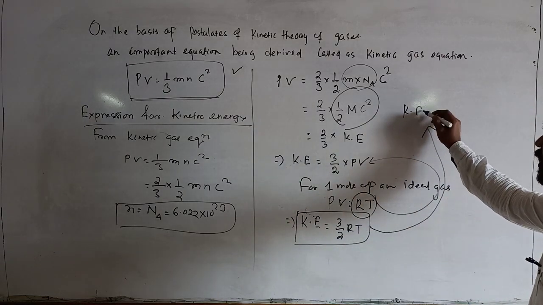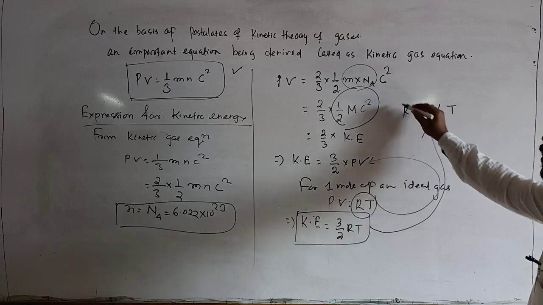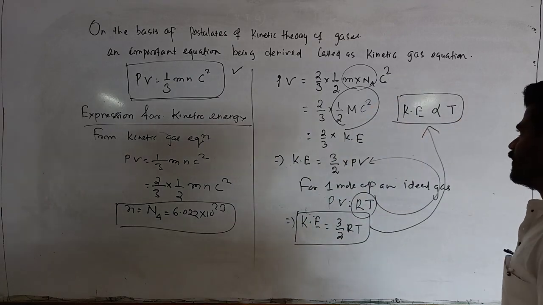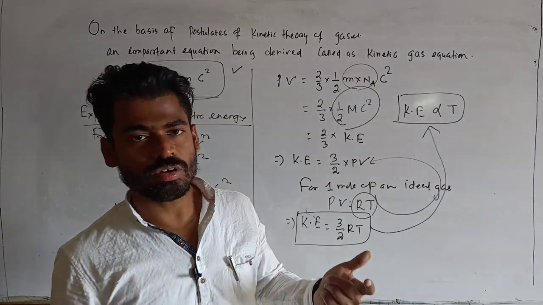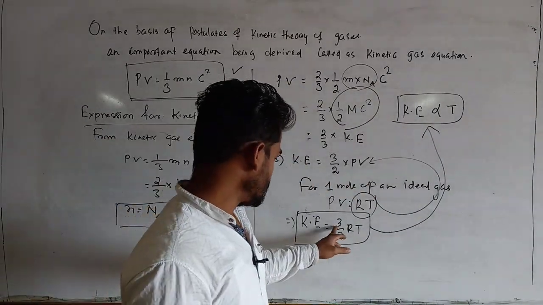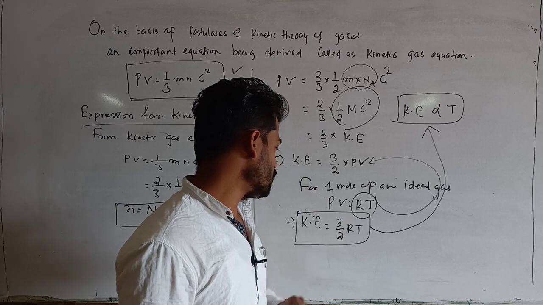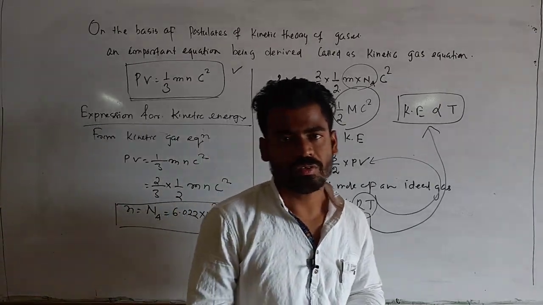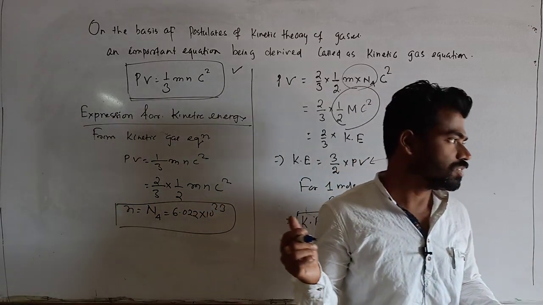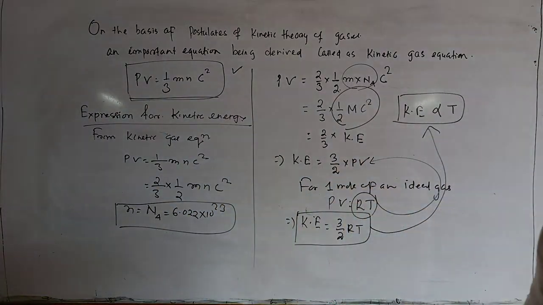Kinetic energy is directly proportional to absolute temperature. So if temperature increases, then the kinetic energy of the gas molecules also increases. Here in this equation, 3 by 2 is constant and the universal gas constant is also constant, so kinetic energy is directly proportional to absolute temperature. This point belongs to the postulates of kinetic theory of gas.